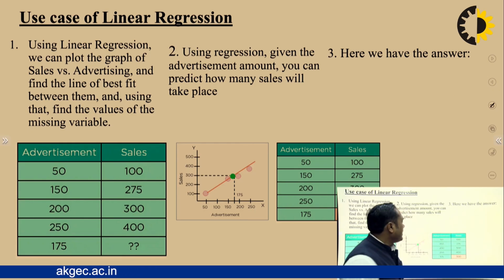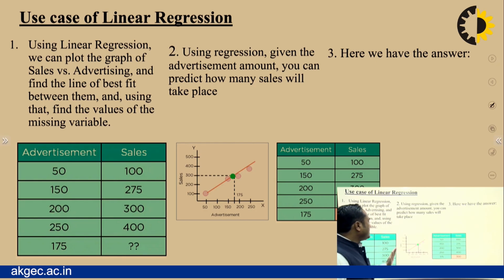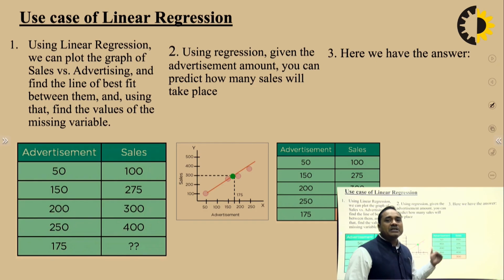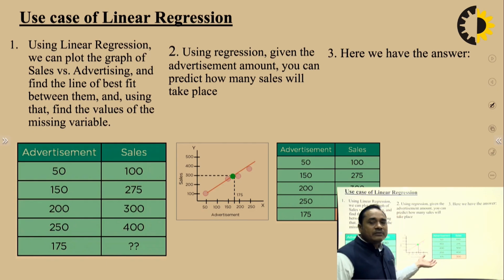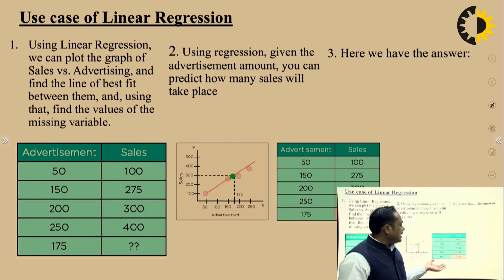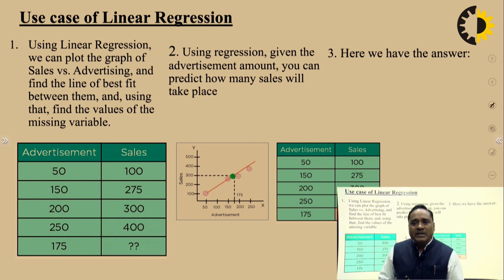If any value is missing, with the help of the graph you can find it out, with the help of the previous values. So what is the previous value? On the basis of that, we can find out the next value of the graph or the next value of the table. On the basis of that, we can predict. So this is a simple example of how one dependent variable works on the basis of an independent variable.